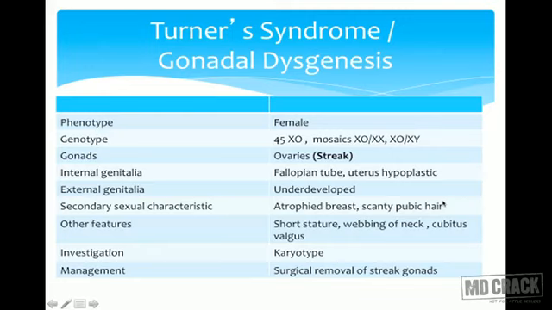So even though there is presence of X, the other X is absent, so the complete feminine picture would be absent. And sometimes, because of presence of XY, maybe there is appearance like a male in Turner syndrome. Other features are short stature, webbing of neck, cubitus valgus. Investigation to differentiate would be karyotyping, XO, Turner's.